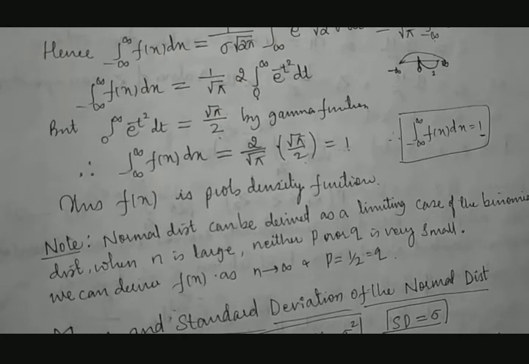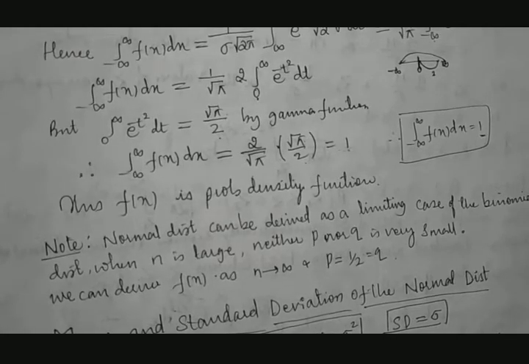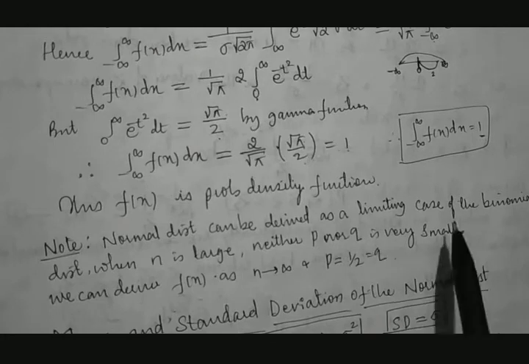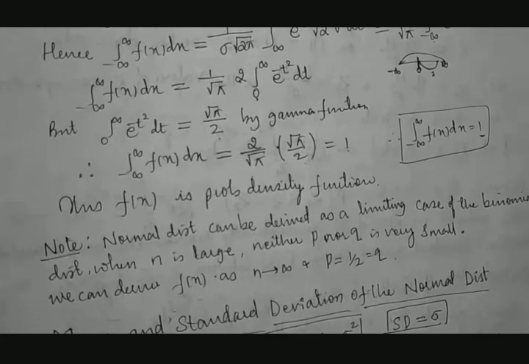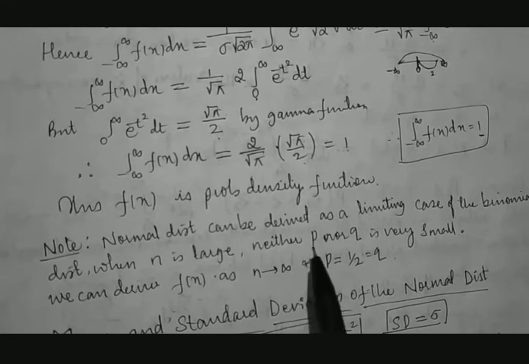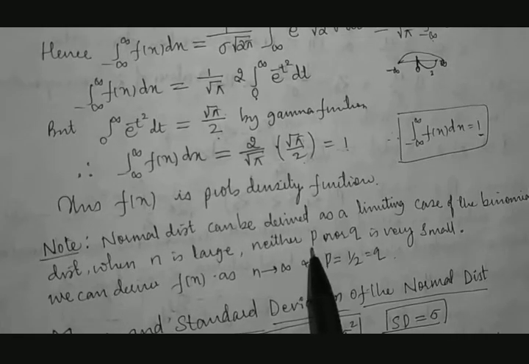We already know Poisson distribution is a limiting case of binomial where probability of success is very less and the number of trials are very large. Then how will normal be a particular case of binomial, and whether this and Poisson are same or what, let us see. Normal distribution can be derived as a limiting case of binomial distribution when n is large, meaning the condition is the same as for Poisson, but there in Poisson the probability of success, that is p, is very very small.